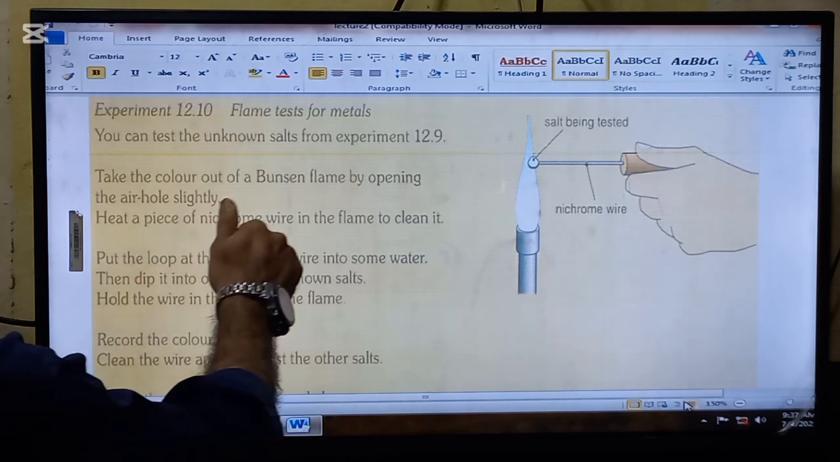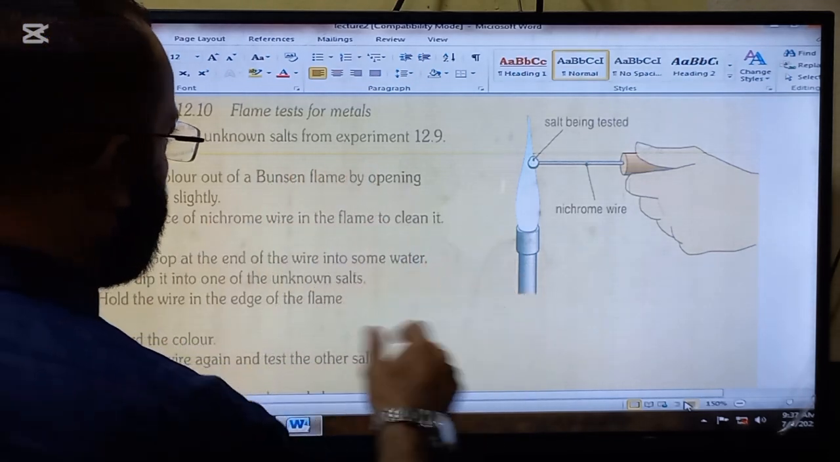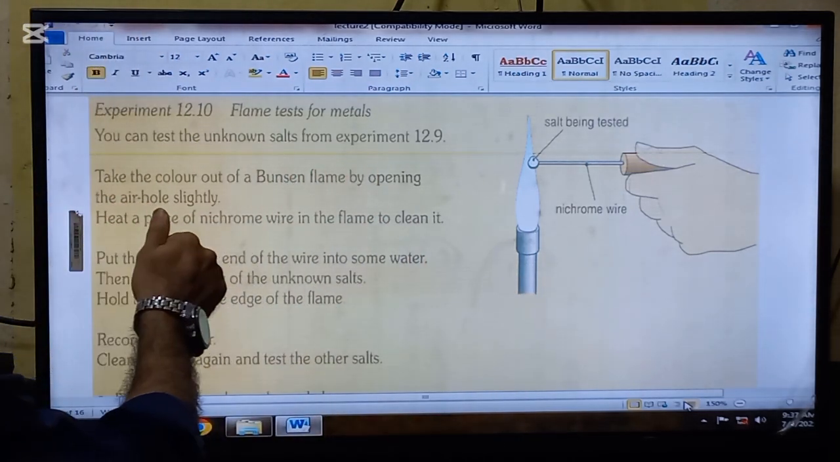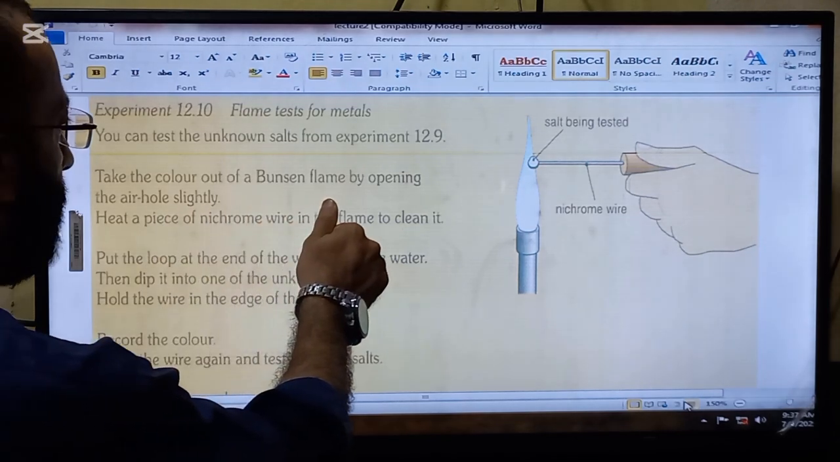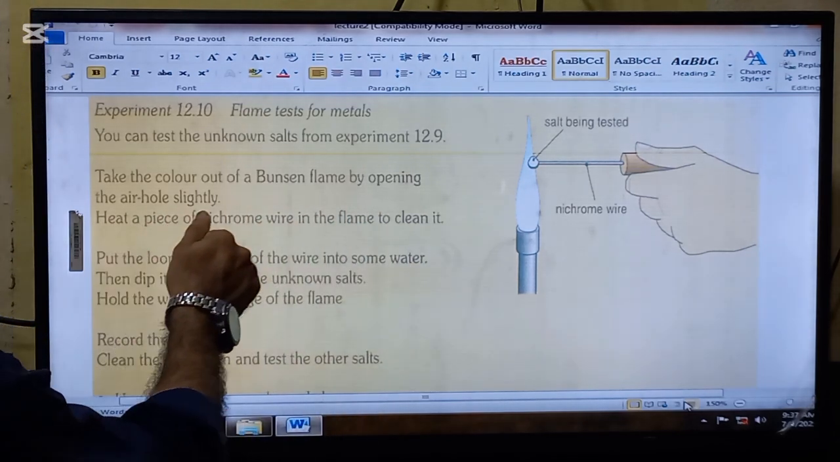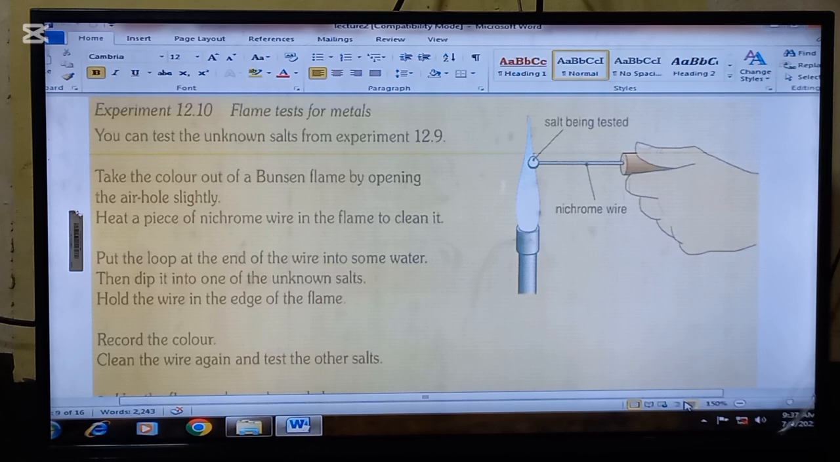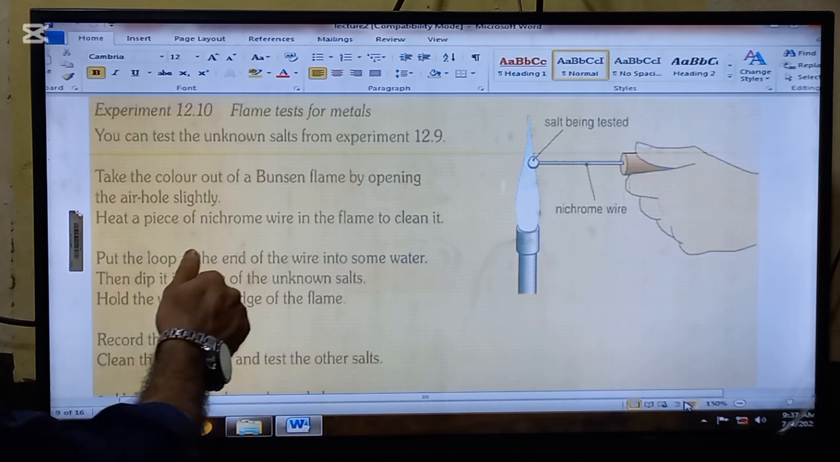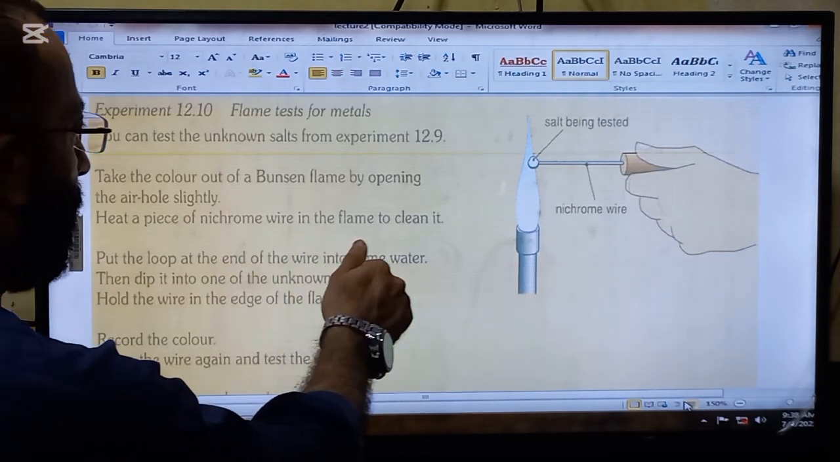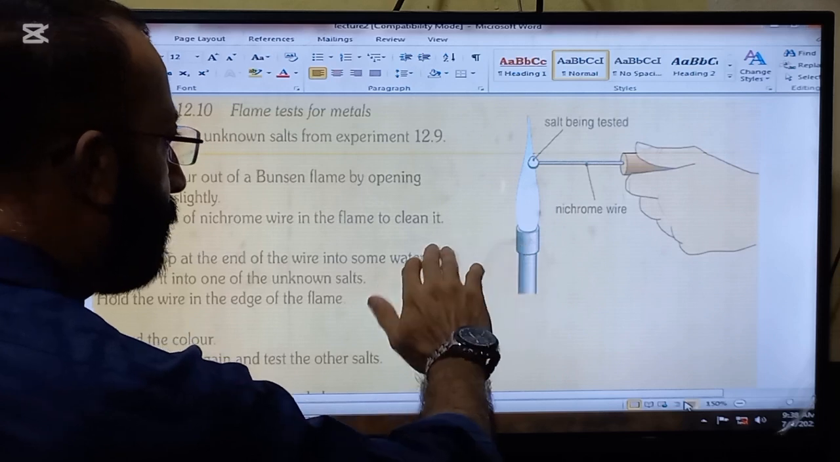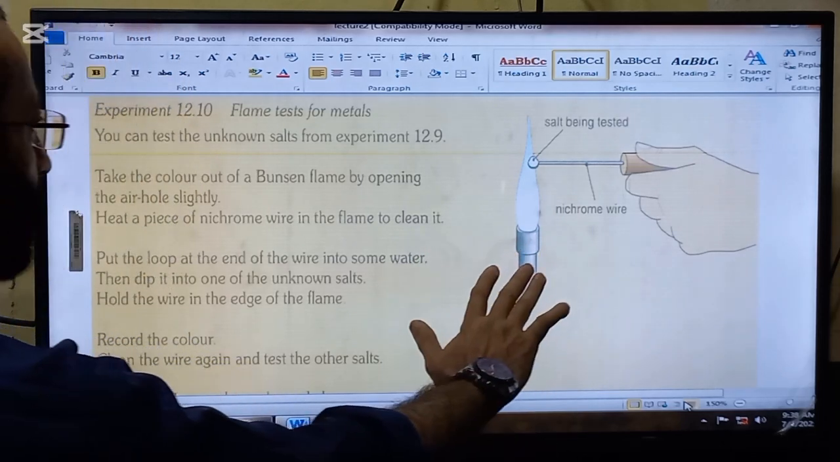You can test the unknown salts from the experiment. Take the color out of the Bunsen flame by opening the air holes slightly. Heat a piece of nichrome wire in the flame to clean it. So first clean the flame.